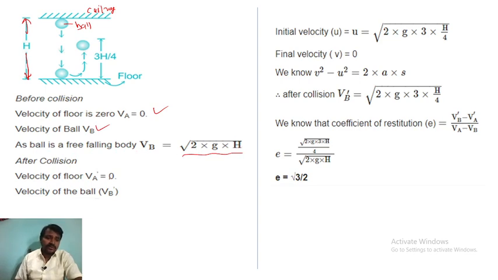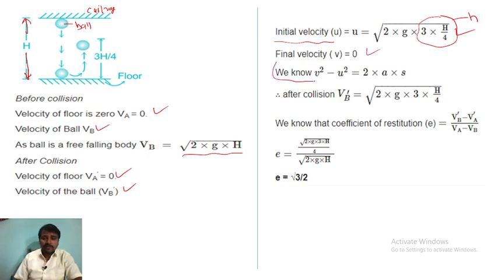After collision the velocity of the floor is 0, and the ball's velocity is root 2g into 3h by 4. So this is h, and the final velocity is 0.